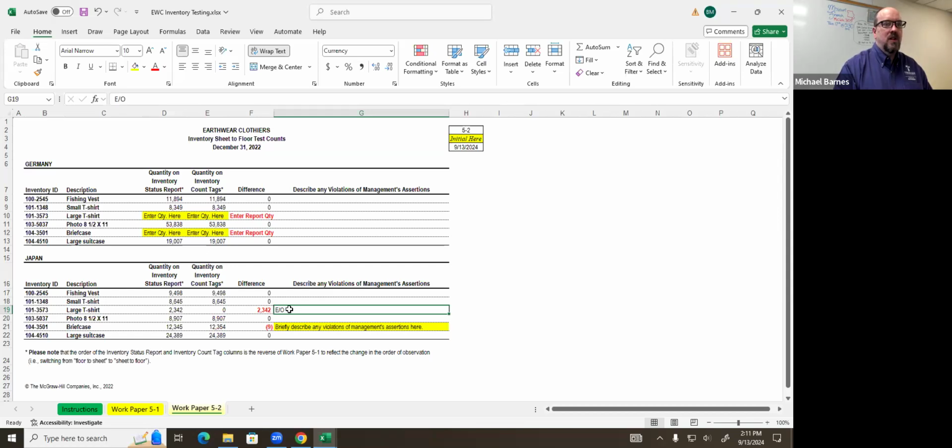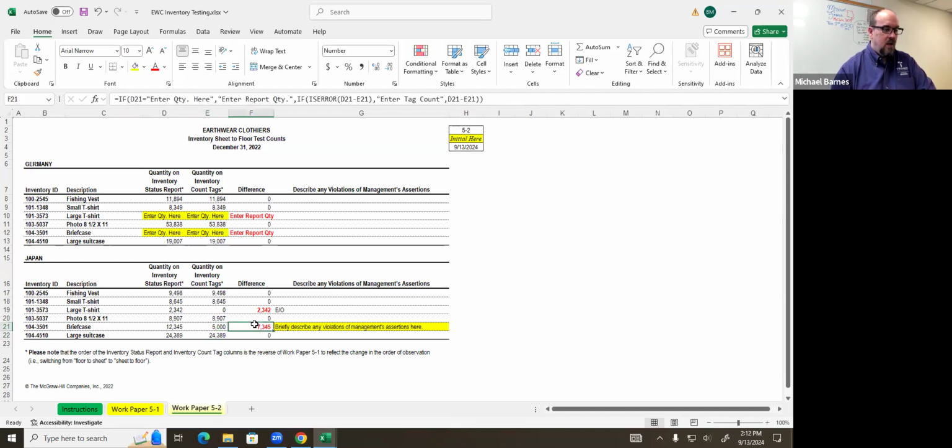So usually in this situation, if we're talking about something that's easily identifiable, like a transposition error, that would probably be VAA, simply because we'd say it was just recorded incorrectly. Now, if we're talking about something like, say, for example, this is 1, 2, 3, 4, 5, and the actual number was 5,000, that would probably not be a VAA issue. That would be an existence or occurrence issue because it looks like some amount of inventory at some point did not get recorded, which is an important distinction to make because there's no relationship between these two numbers here. So at some point, 7,345 items were not received. Okay, they were recorded, but they're not in the warehouse, so they don't exist.